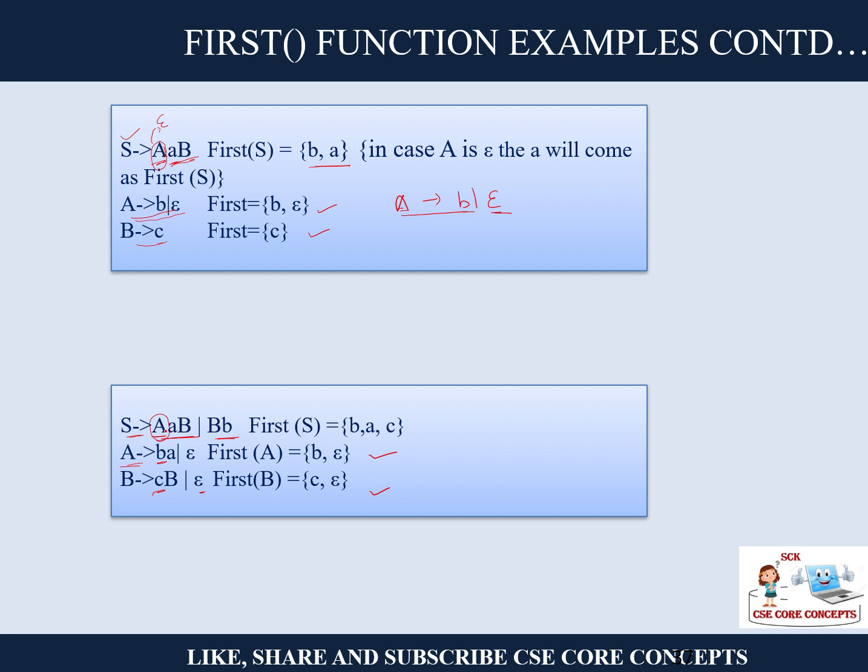First of A is, if it is B, that's fine. Understood. But what if it is epsilon? Then what will be the first of S? First of S will be A. So I have added A. Same applies here for B. For B, first of B is C. If it is C, fine. Understood. If it is C, fine. But what if this B is epsilon? Then it will be B. Now since B is already there in the list, we did not write it two times. Okay.